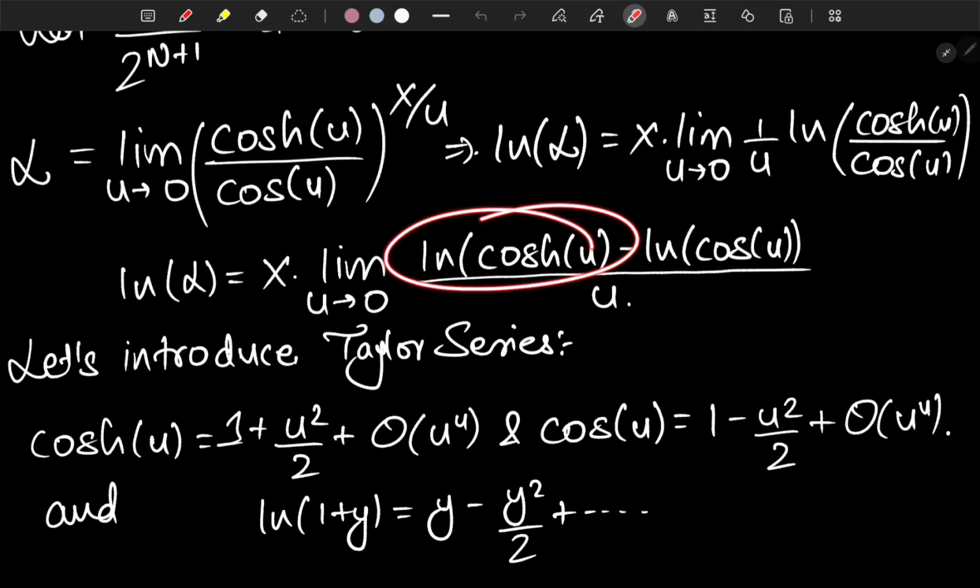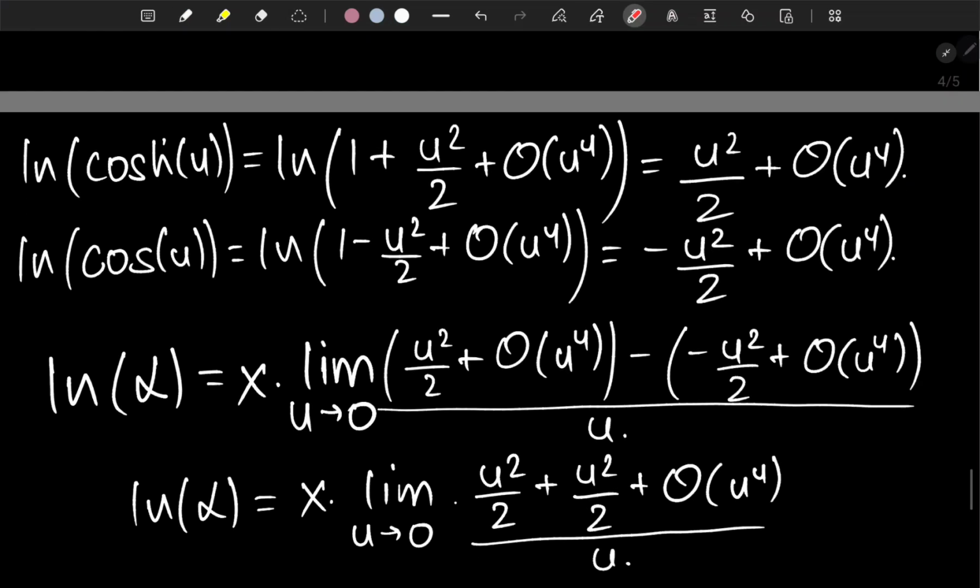Now we are having natural logarithm of hyperbolic cosine of u, right? Actually I just missed a parenthesis here as well, so it's not a big deal. And minus natural logarithm of cosine of u. So basically natural logarithm of hyperbolic cosine of u is going to be natural logarithm of 1 plus u squared over 2 and plus higher order quantities.